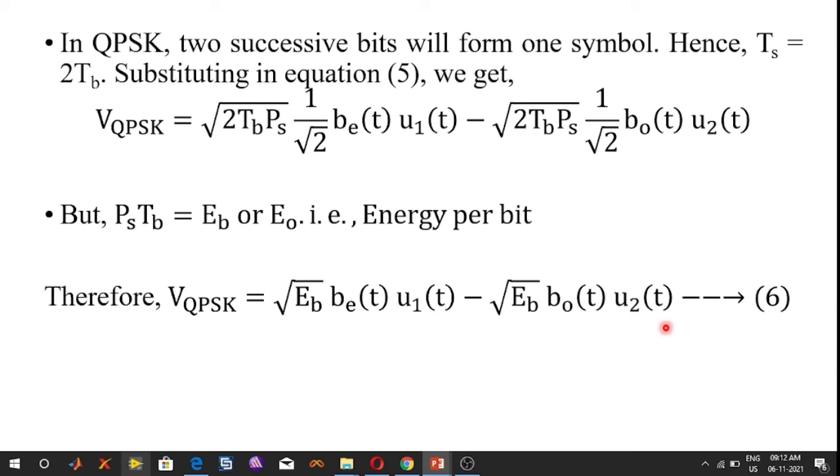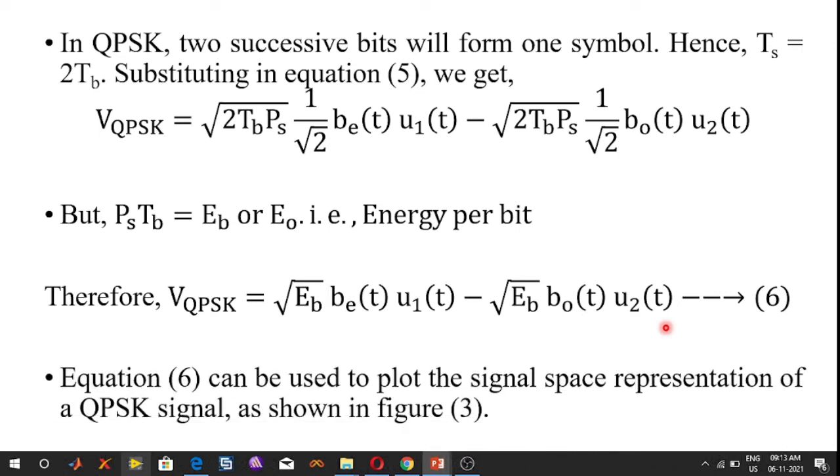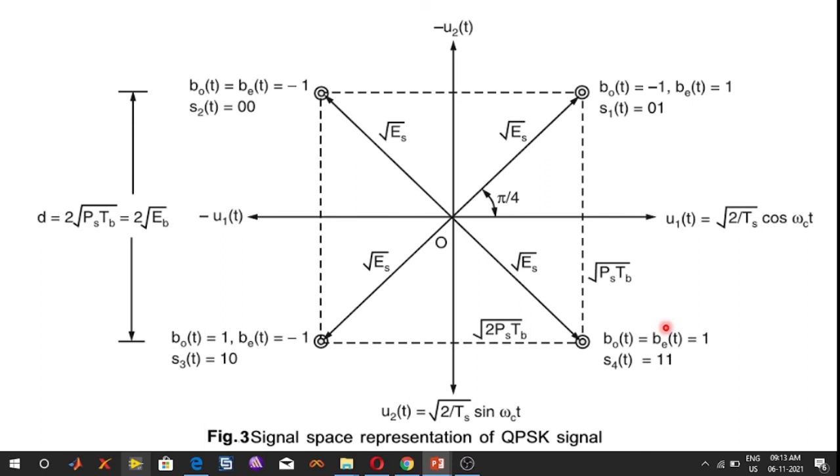So this equation can be used to plot the signal space representation of a quadrature phase shift keying signal. The graphical representation is shown in this figure. This is the signal space representation of a quadrature phase shift keying signal.